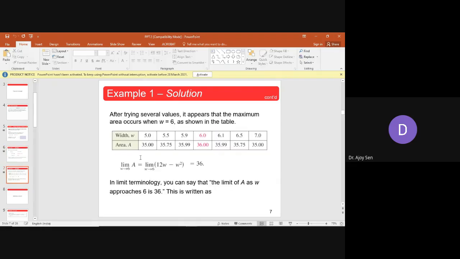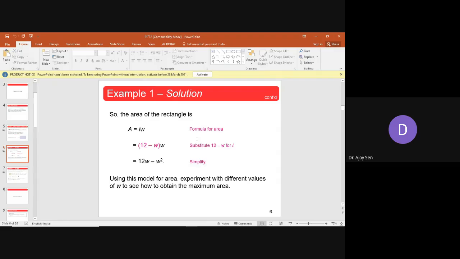You can put values of W like 5, 5.5, 5.9, 6, 6.1, in an arbitrary way, but how these values are chosen, you have to do intelligently. You have to check this function, and from that function we have to guess.